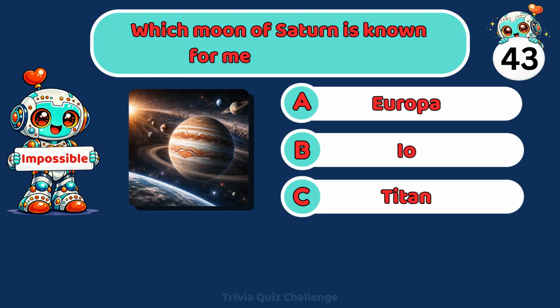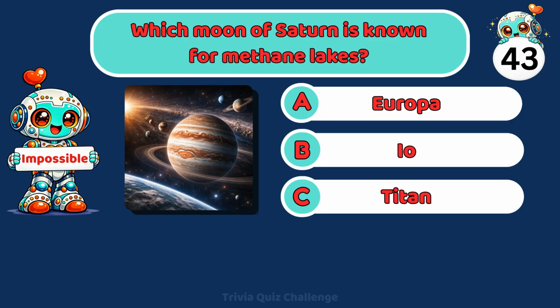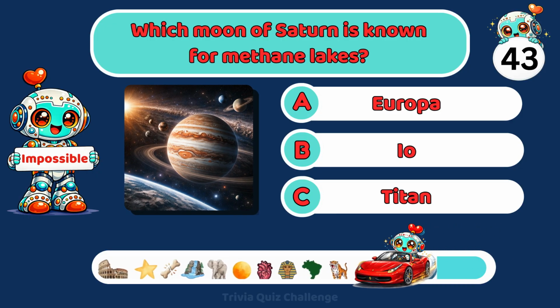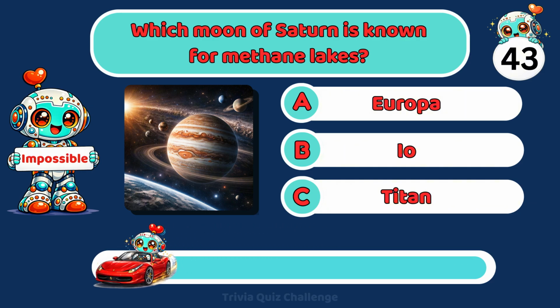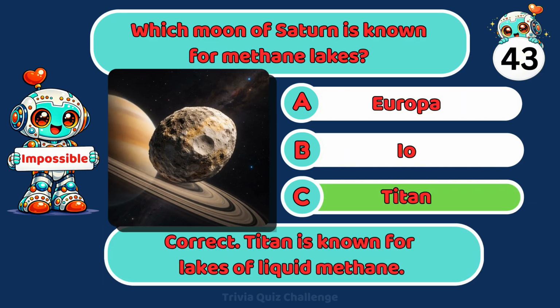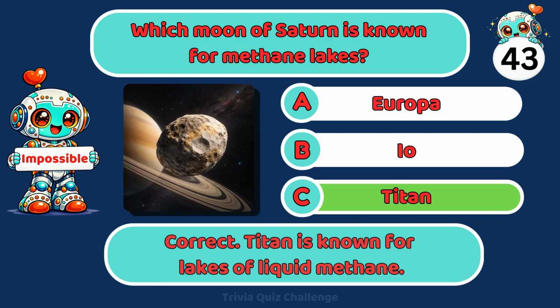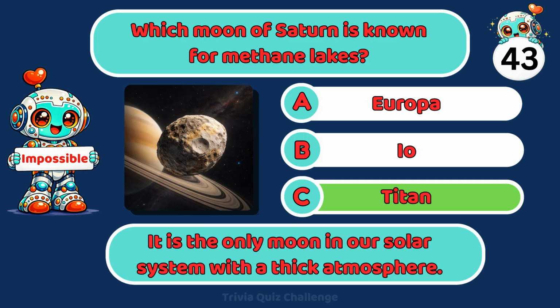Which moon of Saturn is known for methane lakes? A. Europa, B. Io, C. Titan. Correct. Titan is known for lakes of liquid methane. It is the only moon in our solar system with a thick atmosphere.